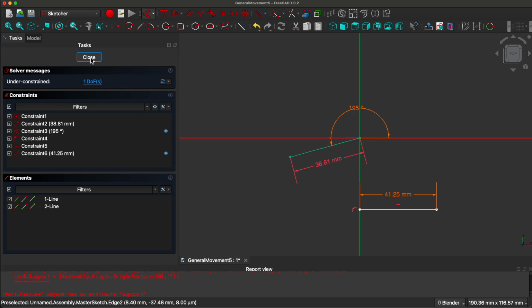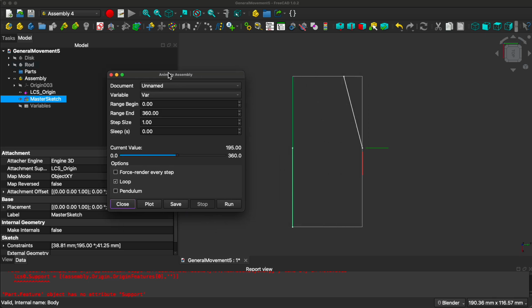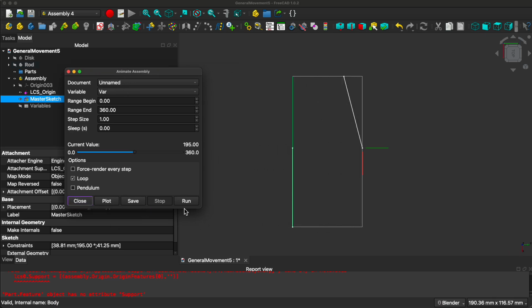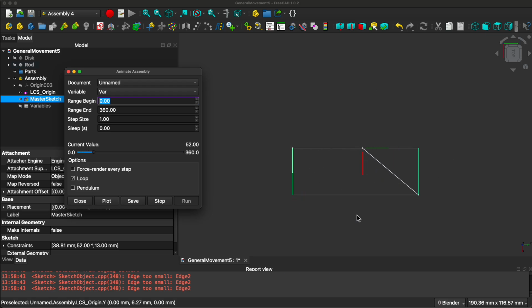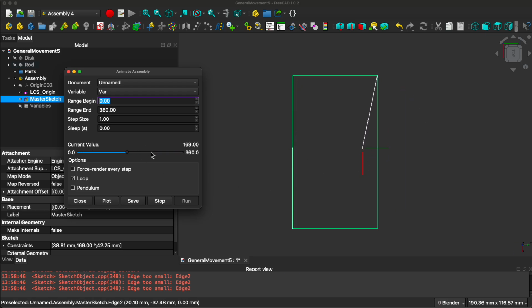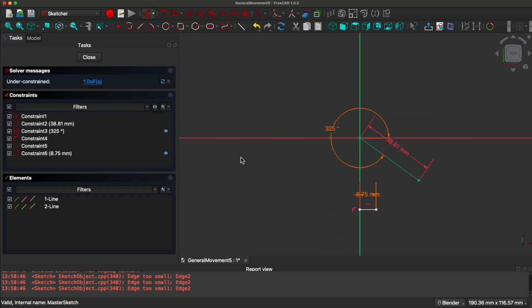Okay, close it. Let's see what happens when we run it now. Run it. So we circle this and this thing goes up and down. Alright, we want to move this over a little bit. Go back to the master sketch and drag it down a little bit. Over there will be probably fine.